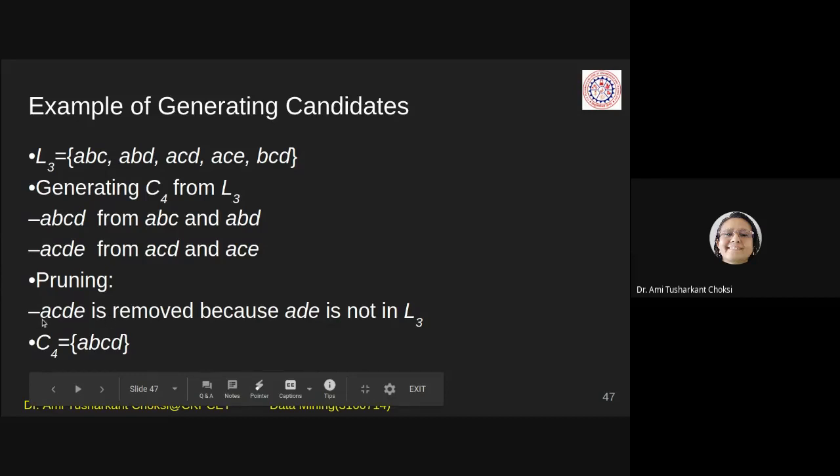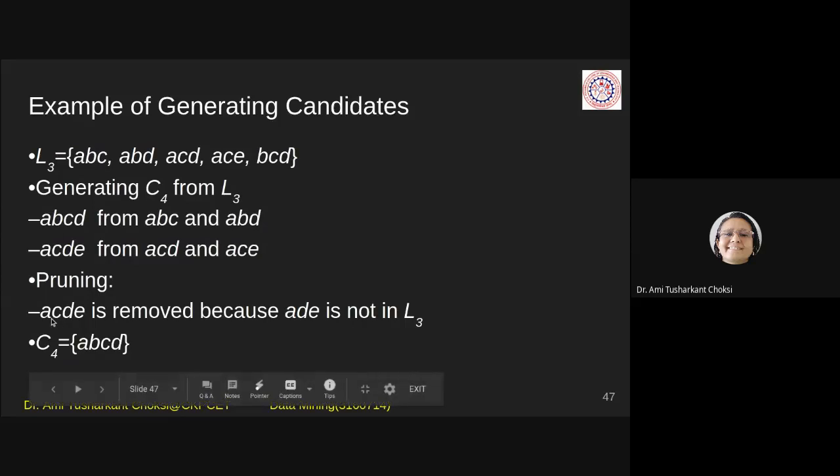That means ACD, CDE, ACE, all must be frequent in L3. Is it there? ACD is there.